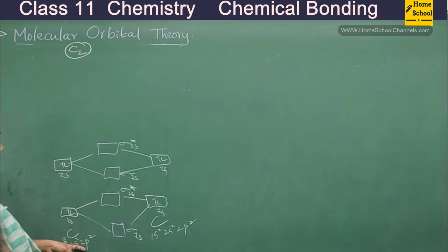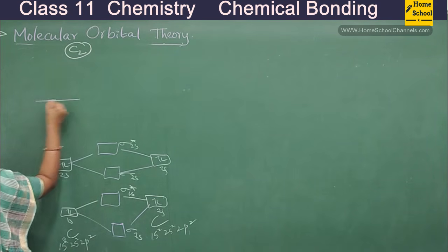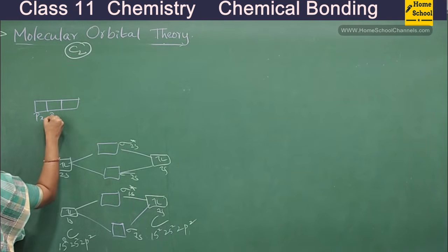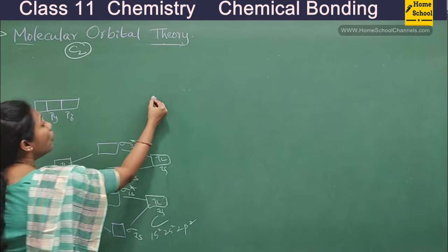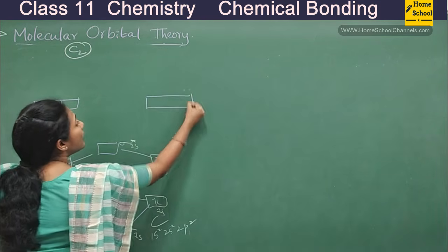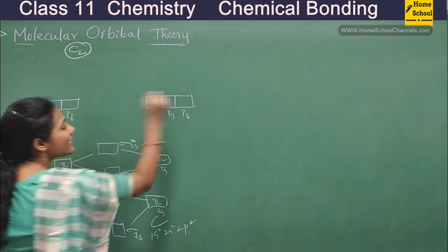Okay, so now 2p orbitals, how many p orbitals are there, guys? We have 3, isn't it? Px is there, py is there, pz is there. Even for this carbon fellow, we have 3 p orbitals. Px is there, py is there and pz is there.